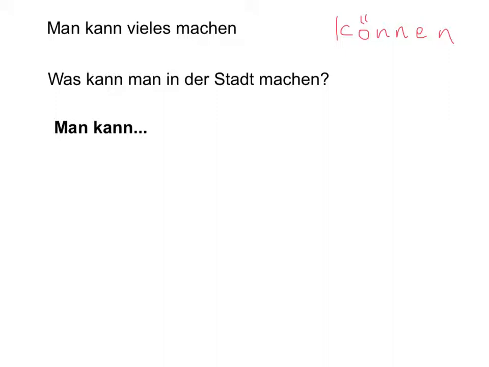Let's use play football. The way that I would have to express this is man kann Fußball spielen. Now, in English, the word order we would say you can play football. Man kann spielen Fußball. But that does not work.